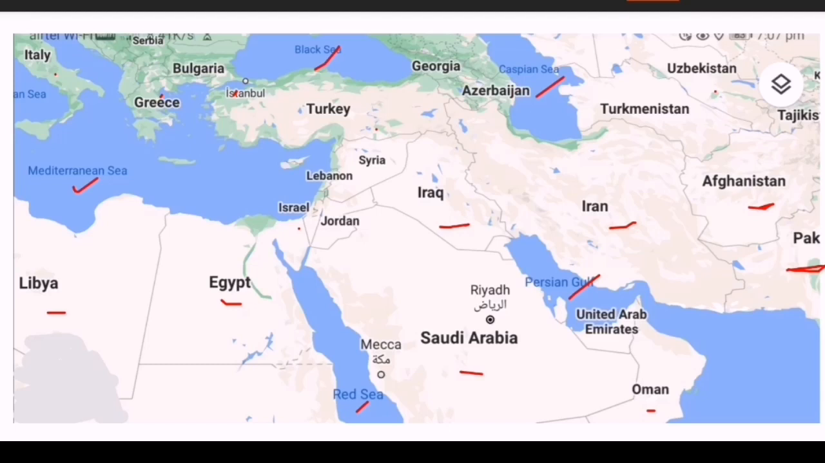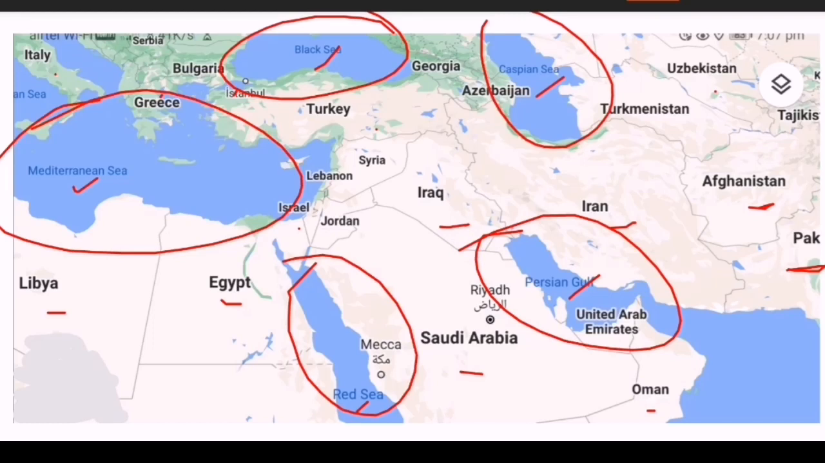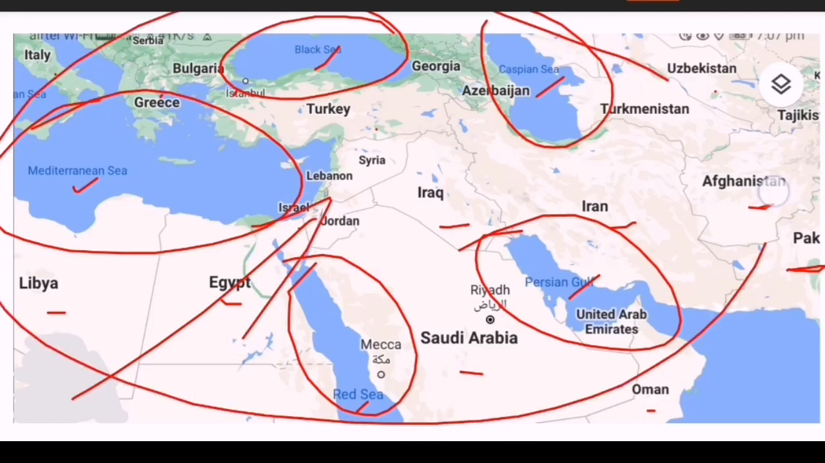If you are thorough with all the boundaries of these seas, you can expect compulsorily one question in the coming prelims examination. Look at this: Caspian Sea, Black Sea, Mediterranean Sea, Red Sea, Persian Gulf. So there is no chance to escape from this topic in the examination. Definitely you will get a question from this area as map pointing in the coming prelims examination.